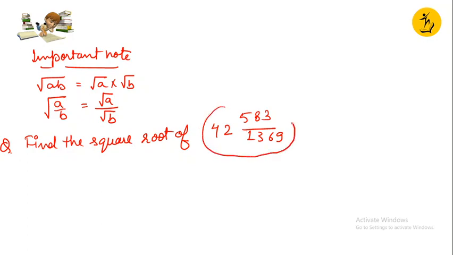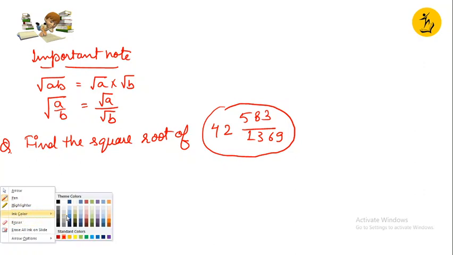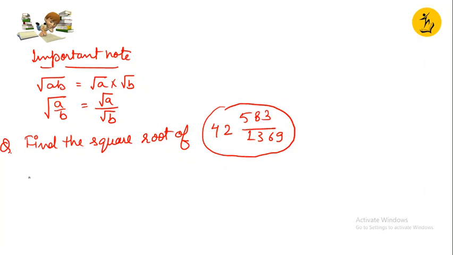We are first going to change it into what? We will change it into a different color ink pen. So this becomes 42,583 upon 1369. So this is my mixed fraction and I am going to convert it into improper fraction, right?